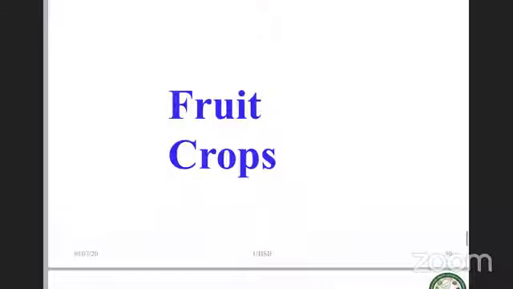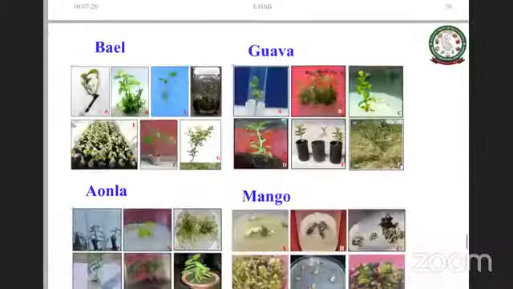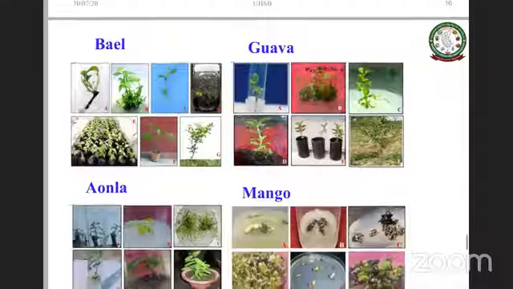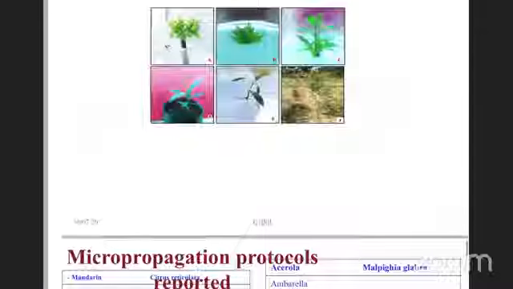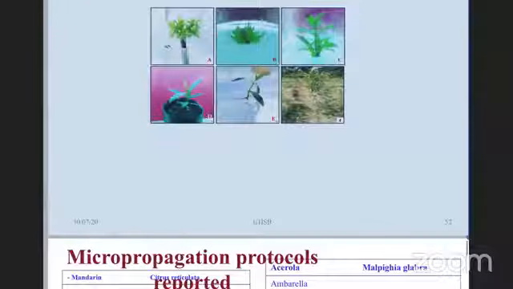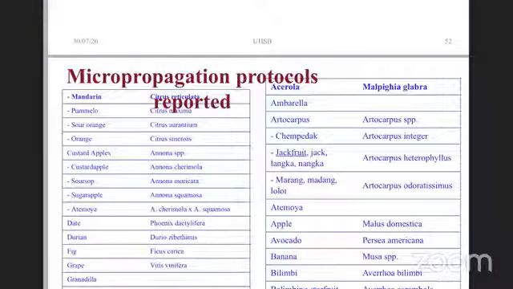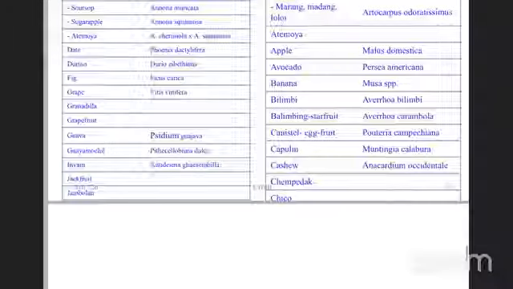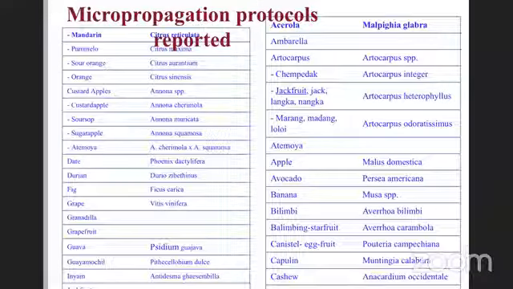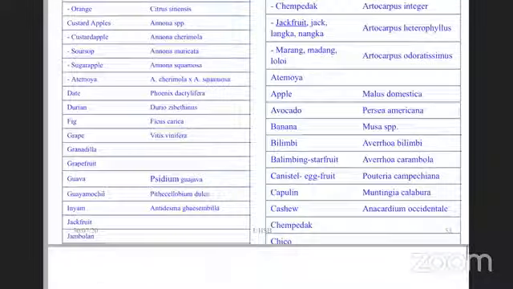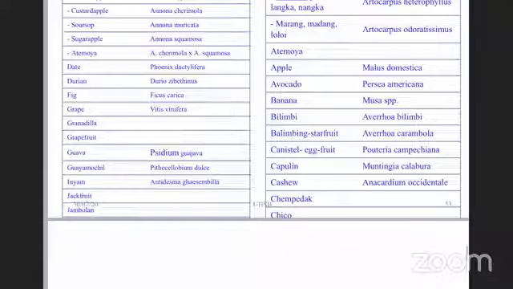In fruit crops, a large number have been micropropagated, like bael, guava, mango, noni, jamun, and many more. I just put a couple of them here. Micropropagation protocols are reported for all these, especially horticulture crops, tree species, and medicinal and aromatic plantation crops. For all these, micropropagation protocols have been there.